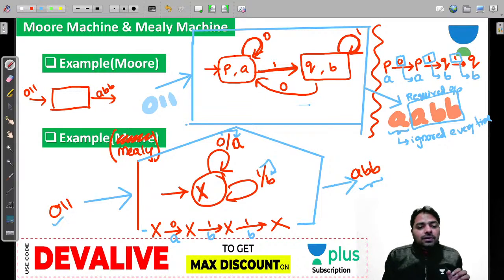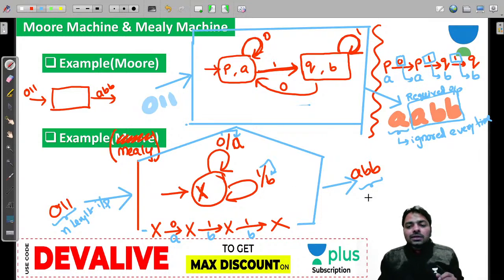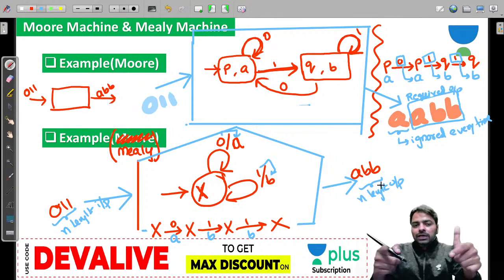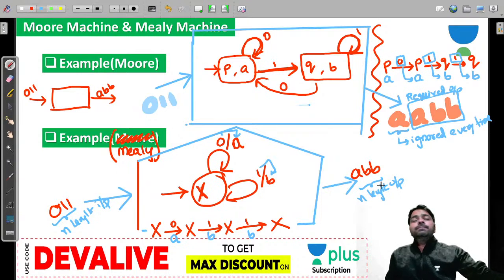And if you give n length input, that's 3 length, you got n length output. But is this always true? That I'm going to help you. Everybody?